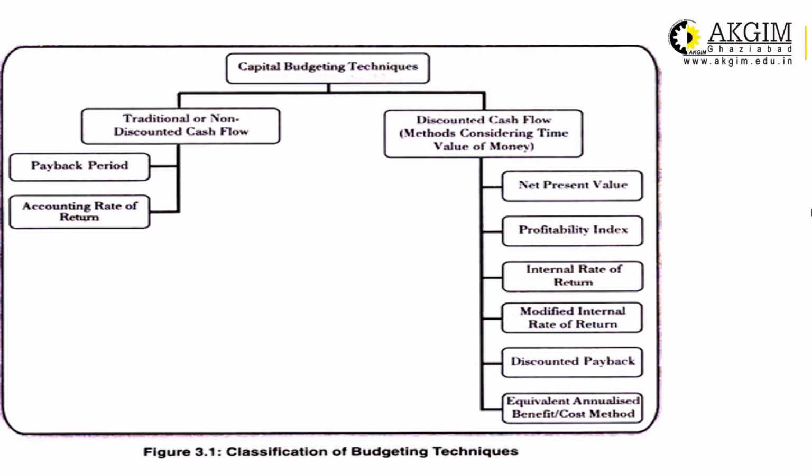In your syllabus, payback period and accounting rate of return are there, and among the modern techniques, NPV, PI and IRR are there. Modified IRR, discounted payback and equivalent annualized benefit cost ratio are not in your syllabus. So we will be discussing only these 5 techniques.